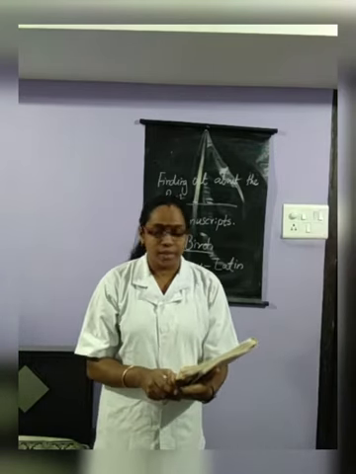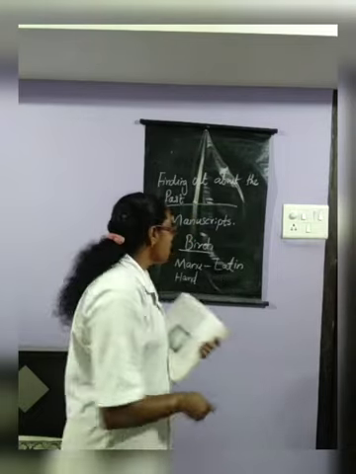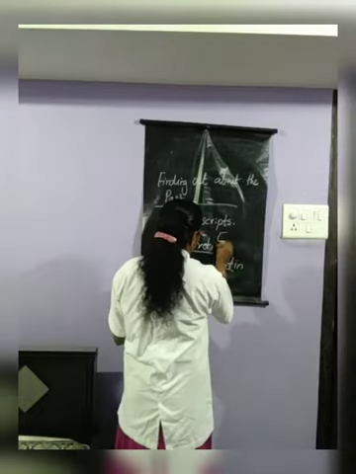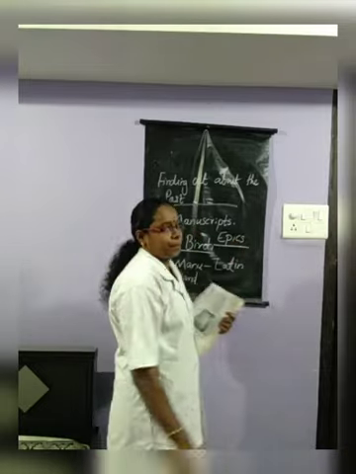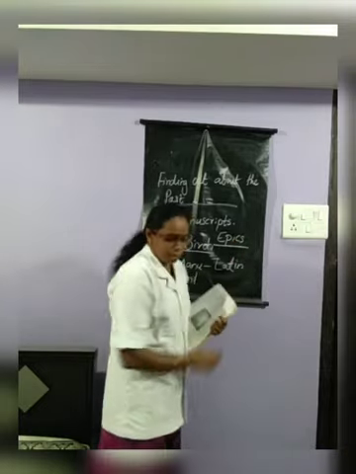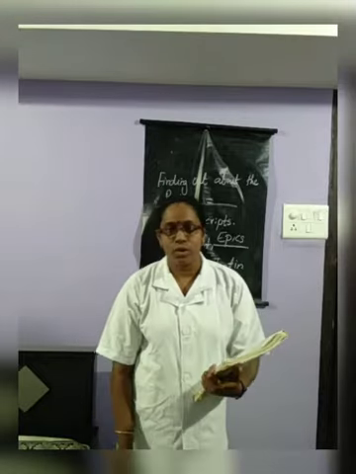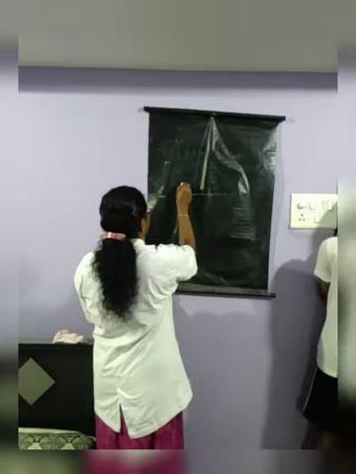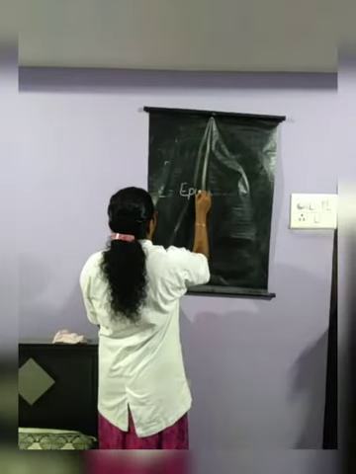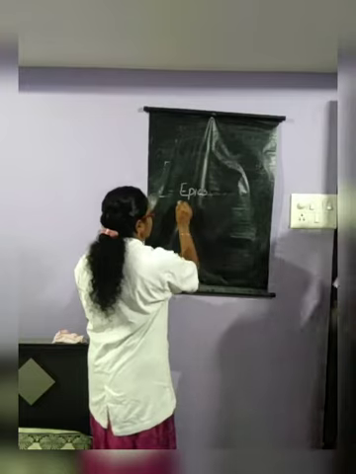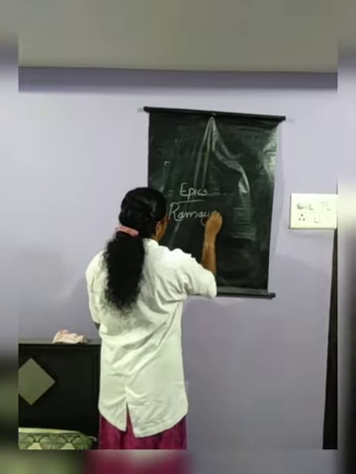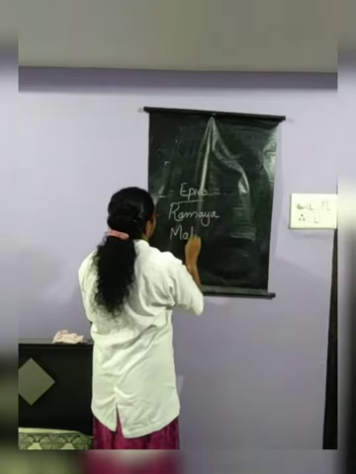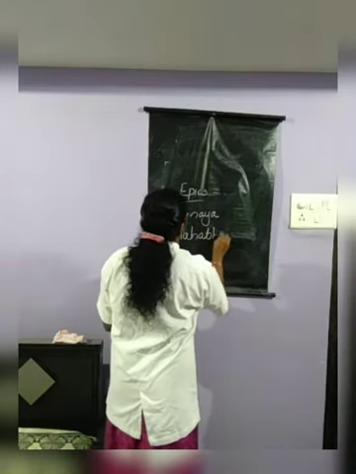What is an epic? Ramayana, Mahabharata. Did you hear all these things? Epics, for example Ramayana and Mahabharata.